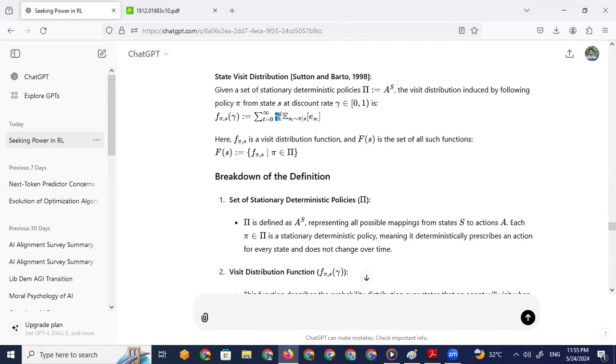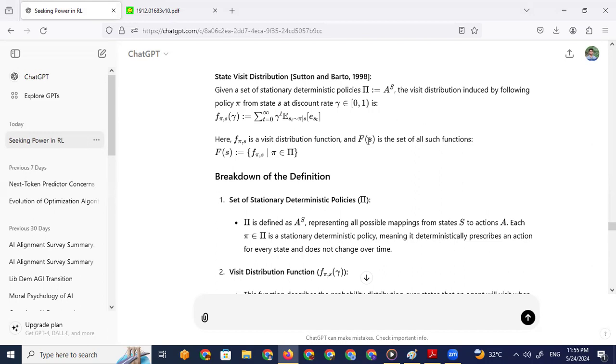We also have the discount factor, which controls whether you prioritize immediate rewards over future profit.